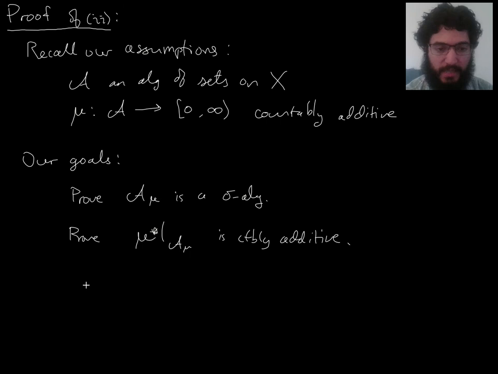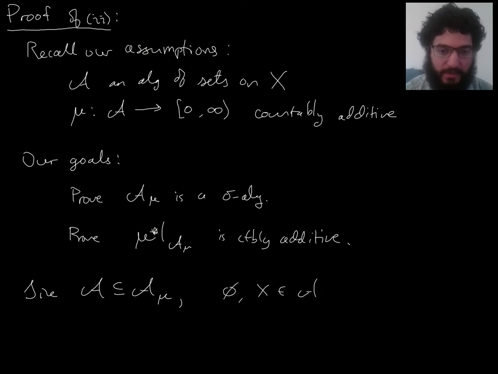Since it contains A, by part 1, we proved it contains A, we know that the empty set and the full set are in there. So it remains to prove it's closed under complements and closed under countable union.